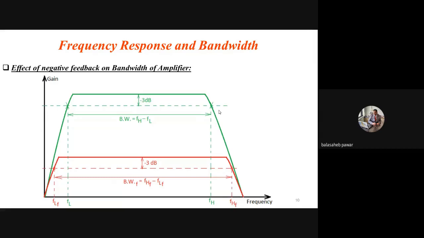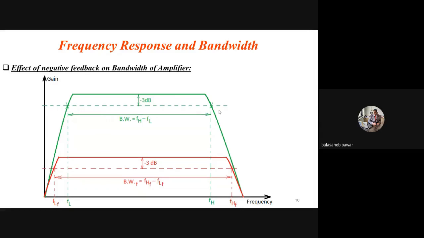Properly managed means what? The FLF is 10 hertz, and how much are we applying? Minimum 20 hertz. Similarly, FHF is 25 kilohertz, and how much maximum are we applying? Only 20 kilohertz. So that signal completely lies within the 3 dB bandwidth of this feedback amplifier.